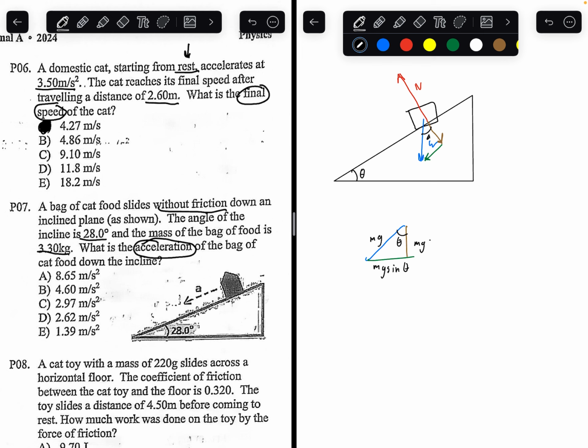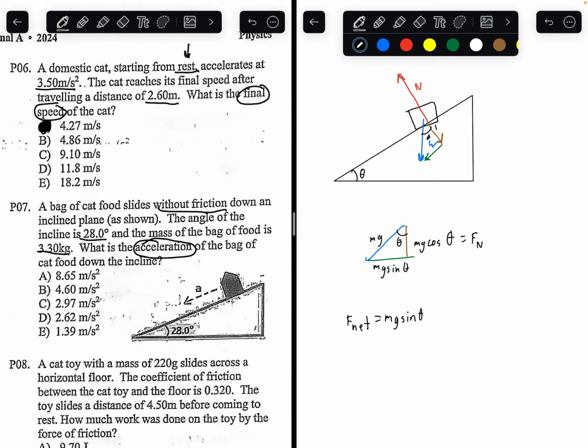This would be mass times gravity times cosine theta. So the normal force is equal to the mass times gravity cosine theta. So because both the forces are in opposite directions, they cancel each other out. So we're only left with mg sine theta, pushing the cart downwards. That means net force is equal to mass times gravity times sine theta, because that's the only force that's not canceled out, because we can break the blue arrow into the components and the brown component is canceled out with the red arrow. So there's only the green arrow that's still there.